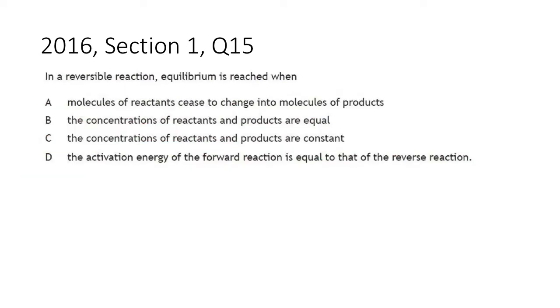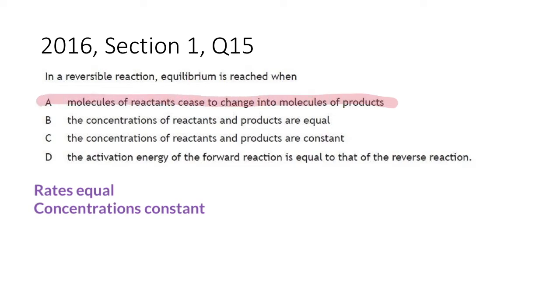In this question, they're asking a similar thing, but they're being sneaky about their wording. What you have to remember is that rates are equal, concentrations constant. In a reversible reaction, equilibrium is reached when: A. Molecules of reactants cease to change into molecules of products. That is not true. The rates are equal. It's a dynamic equilibrium. The reactions are still going on, so that's wrong.